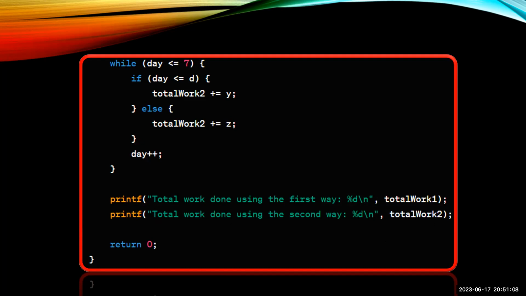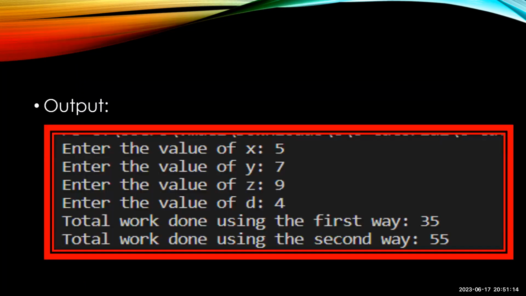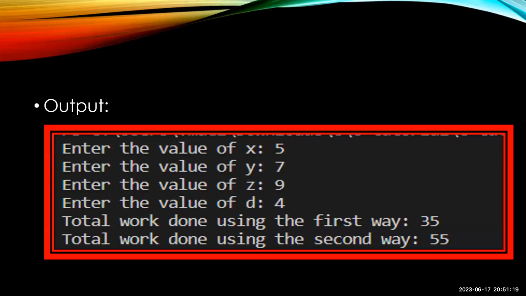Now let's see the output, and we'll be ending this code. The output is: enter the value of x: 5, enter the value of y: 7, enter the value of z: 9, enter the value of d: 4. After entering all four values from the user, the total work done using the first way is 35 and using the second way is 55. And this is all about it.